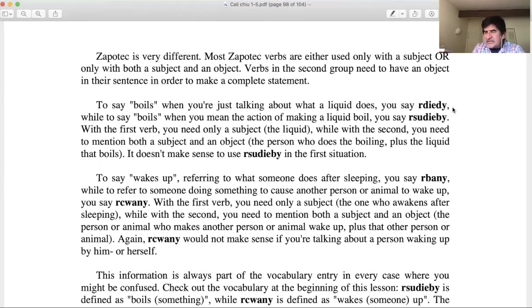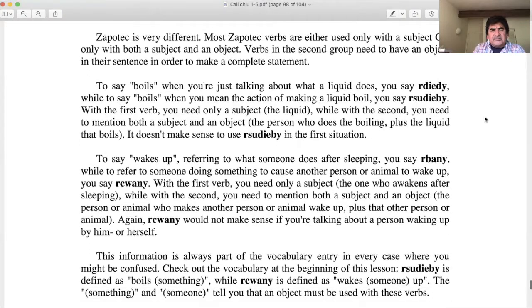I hope it makes sense how you use these two different verbs, because you're going to find many verbs similar to this one that are related, but one is done by itself, like in the case of the water just boiling. We say that in English too. But if somebody is doing it, you have to say ersudie, lielenes. I hope that makes sense.